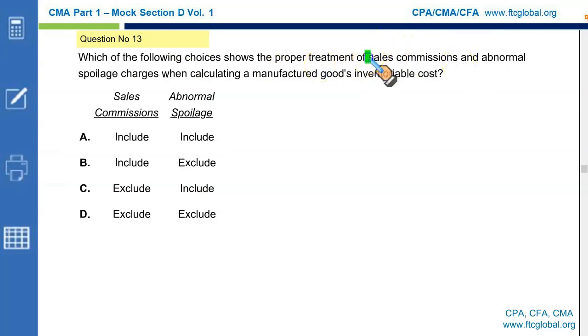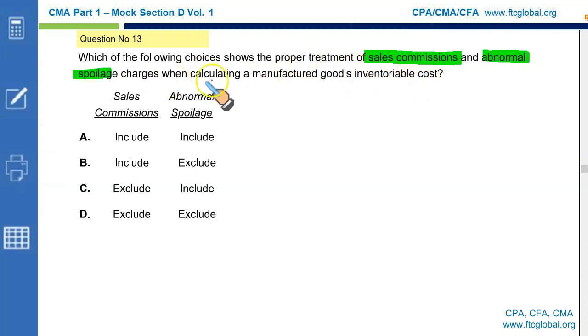Which of the following choices shows the proper treatment of sales commissions and abnormal spoilage? Sales commission is quite a self-explanatory term: the commission paid to our sales staff based upon the level of sales achieved. Abnormal spoilage is the spoilage in our production that is not expected. It should not have happened. The units spoiled beyond our normal tolerance limit are called abnormal spoilage, since it is our inefficiency. So we cannot charge our inefficiency to our production cost. Normally abnormal spoilage is not kept within production cost. It is excluded and charged as a loss separately.